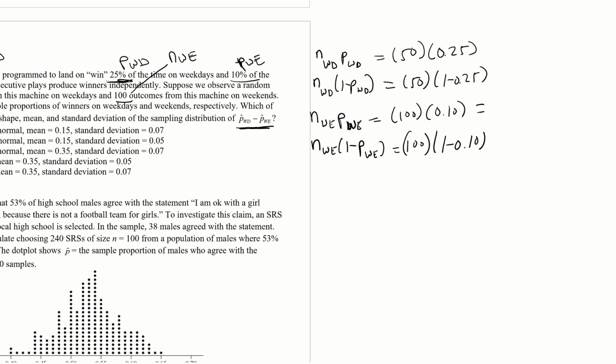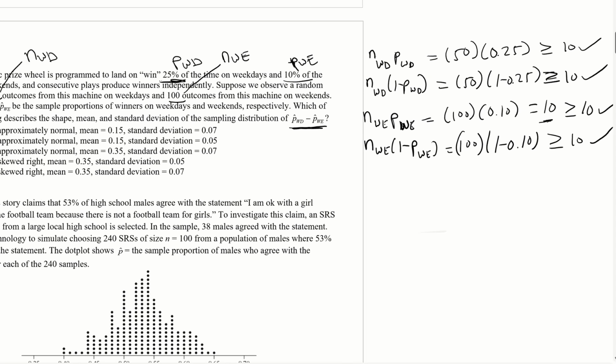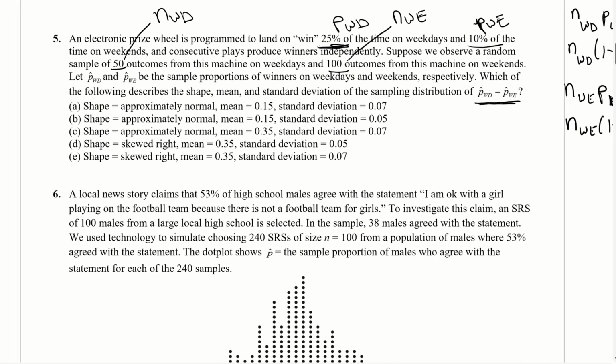100 times 0.10 is 10, so that's greater than or equal to 10. A fourth of 50 is definitely greater than or equal to 10. And 75% of 50 is definitely greater than or equal to 10. 90% of 100 is definitely greater than or equal to 10. So this one was the only one that was kind of borderline, but it made the cut. And so therefore it's approximately normal.